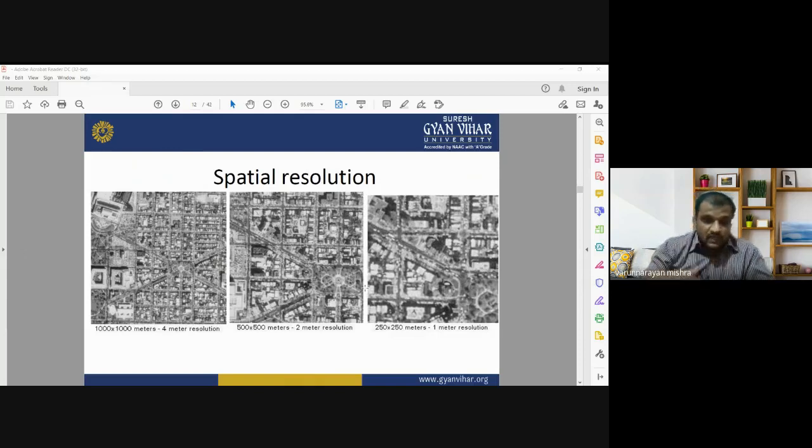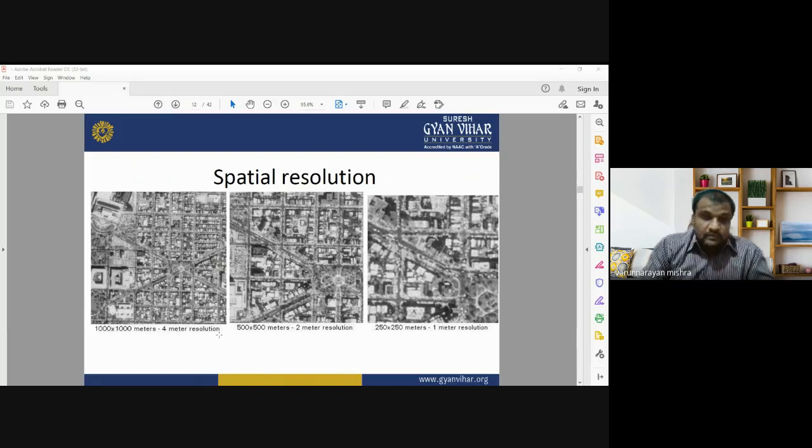Okay, so with increasing spatial resolution, we will get more detailed information about that urban area. This is a highly urbanized area. These images are showing an area which is highly urbanized. For getting detailed information about each and every building, roads, and even moving vehicles on the road, you can use the 1 meter spatial resolution images.